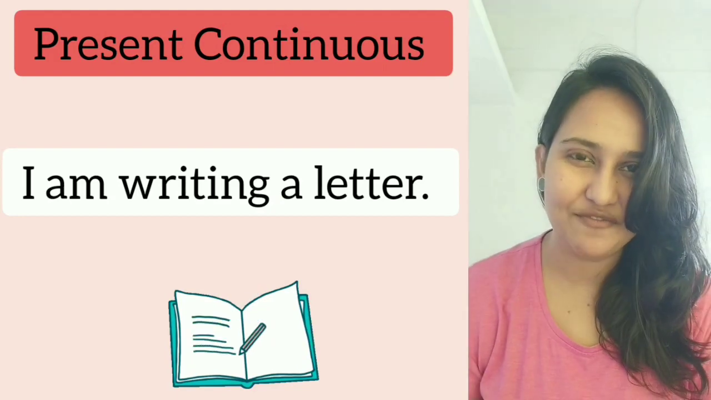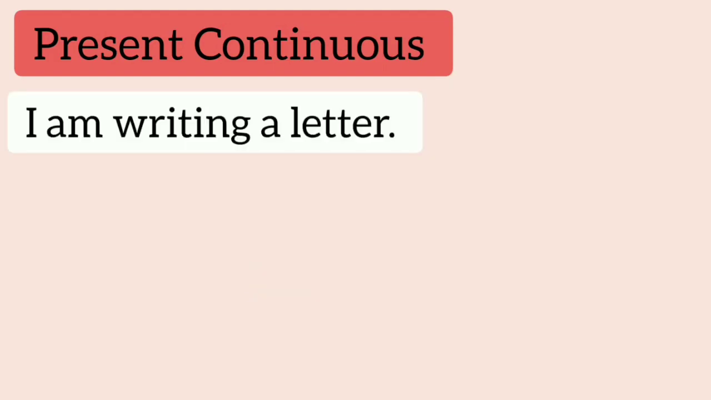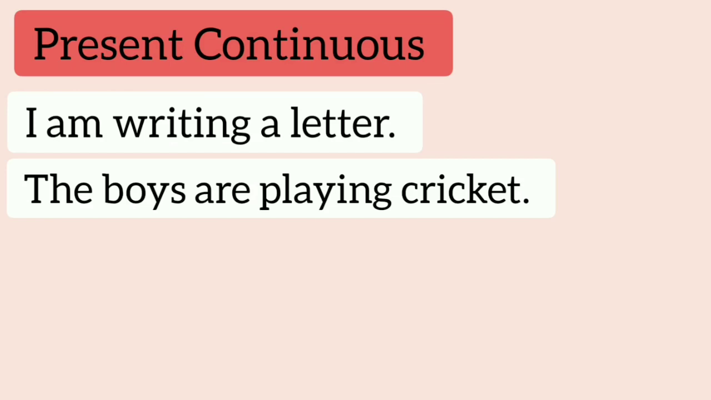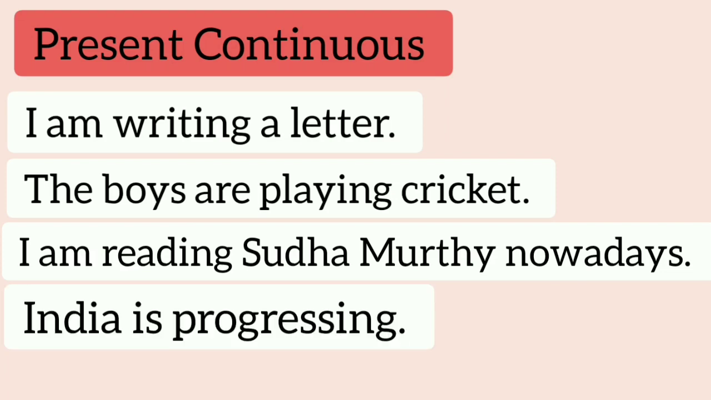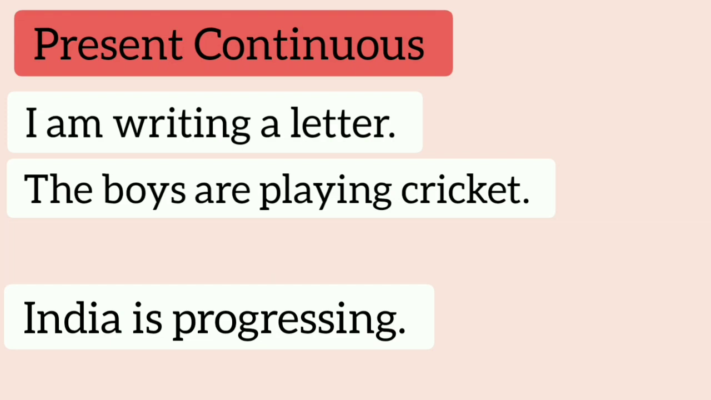Some more examples of present continuous tense are the boys are playing cricket. This example shows that the action is still going on. In the next example, I am reading Sudha Murthy nowadays. Here, the action is not happening right now, but has happened recently and is still happening. There is a continuity. India is a progressing nation. Here, we express a changing situation. This again comes under present continuous tense.